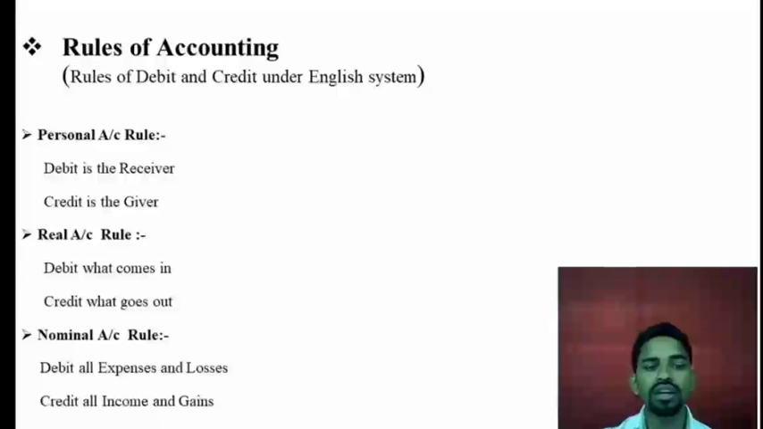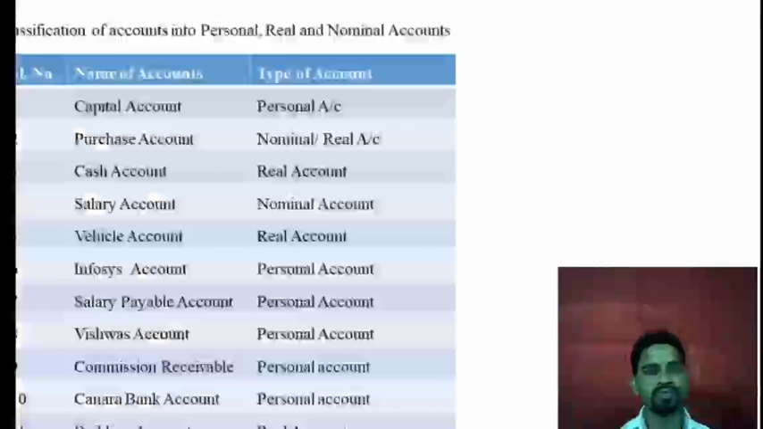Okay. So these are very important. So please, you have to memorize this. If you want to understand the accounting subject, then you have to memorize these rules. So all the syllabus of accounting depends on these three rules. And so this is very important.